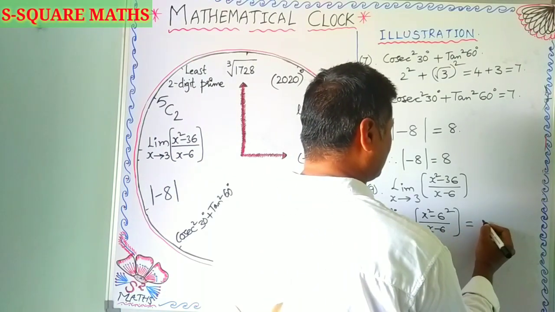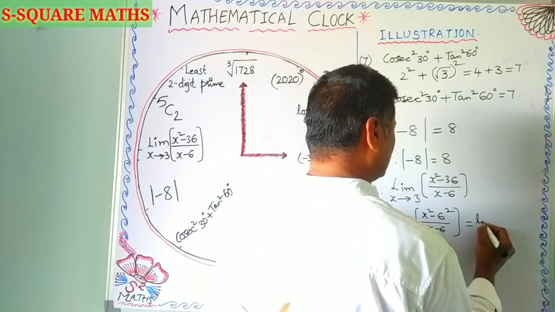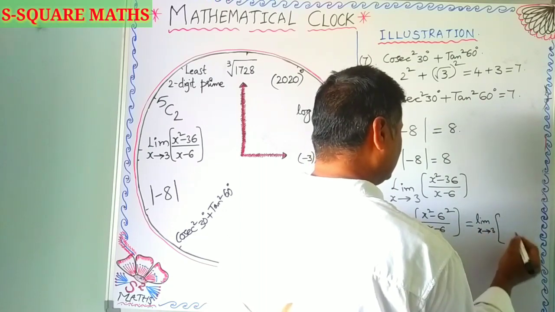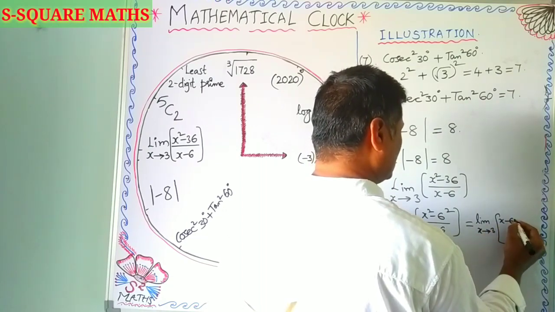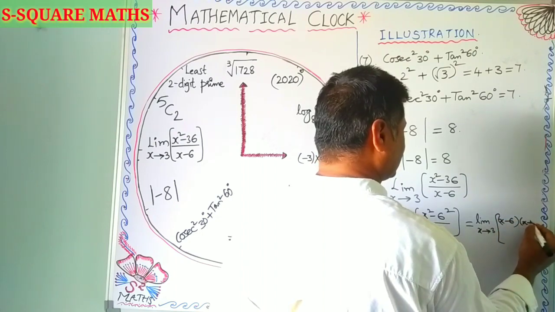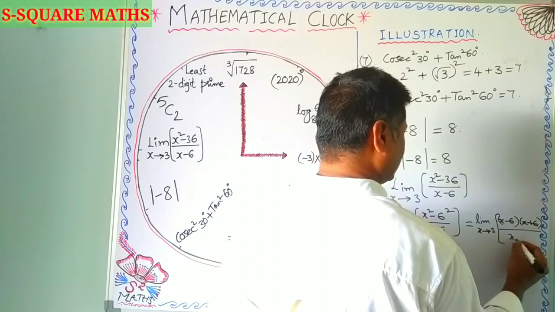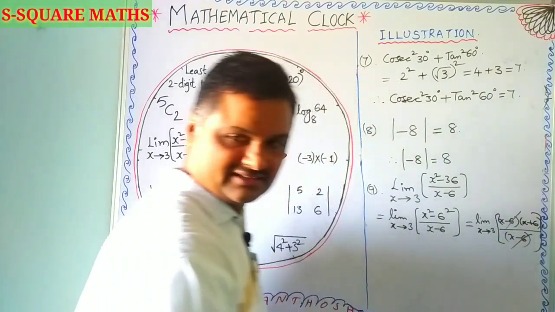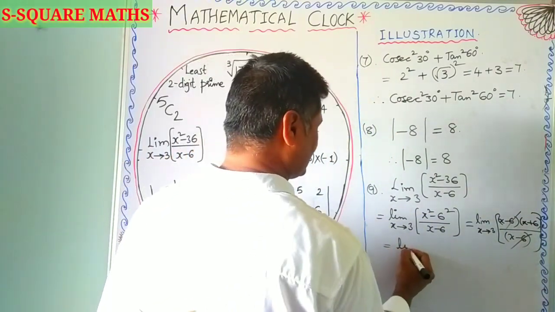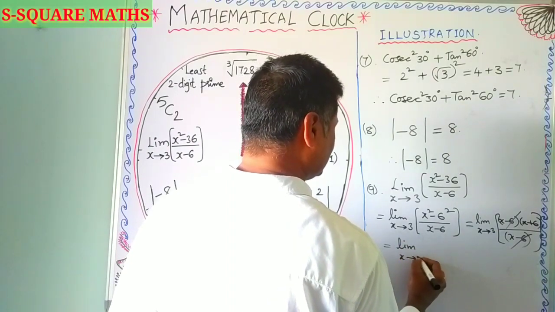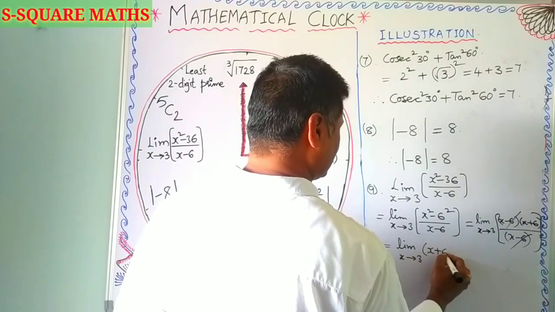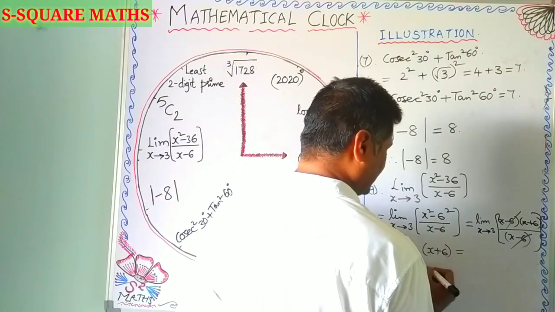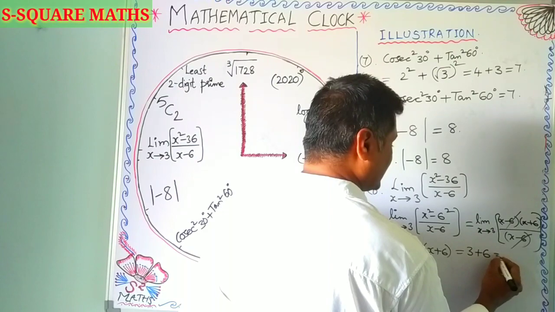So here a square minus b square gives you the limit as x tends to 3 of (x minus 6) into (x plus 6) by (x minus 6). Since the operation is multiplication, I can cancel. The leftover part is the limit as x tends to 3 of x plus 6. Nothing but, you have to substitute x is equal to 3, 3 plus 6 is equal to 9.